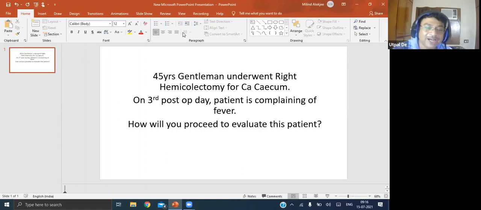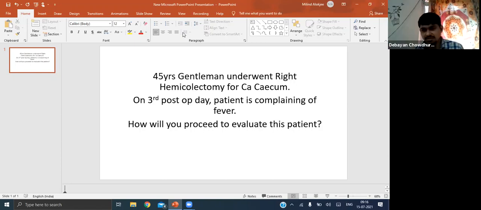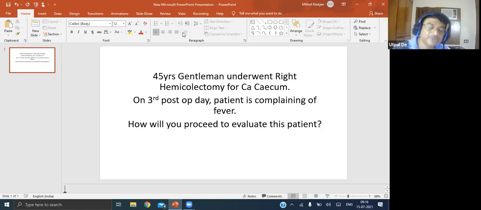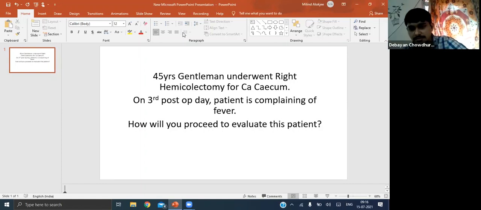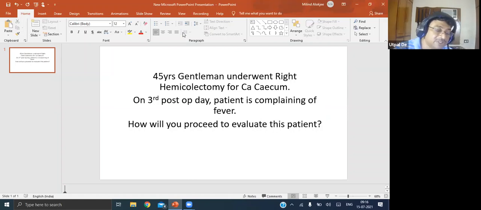So this is a borderline zone which has been given. This is actually the type of thing you must know: what are the features or the causes or the type of fever. Fever usually occurs late in cases of small bowel, usually 5 to 7 days. It usually occurs early in case of large bowel, because the large bowel contains more bacteria.